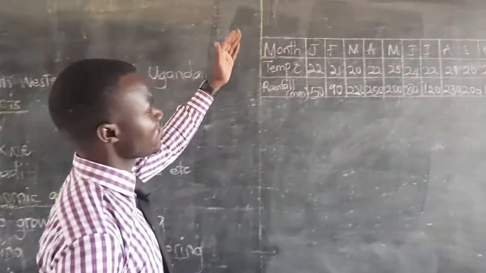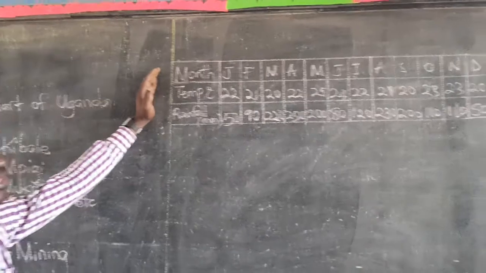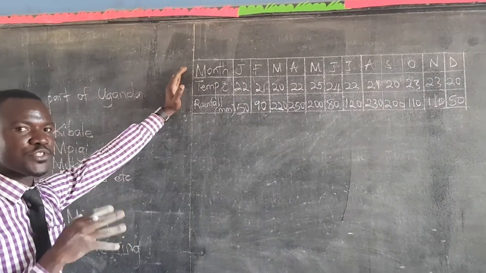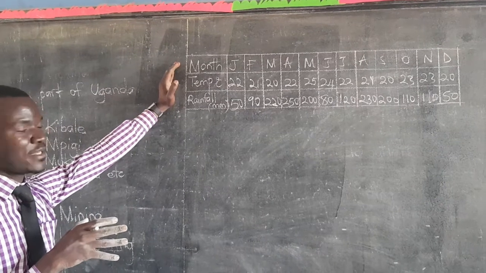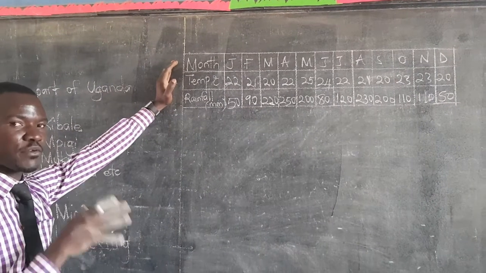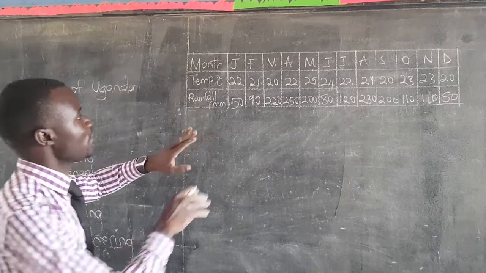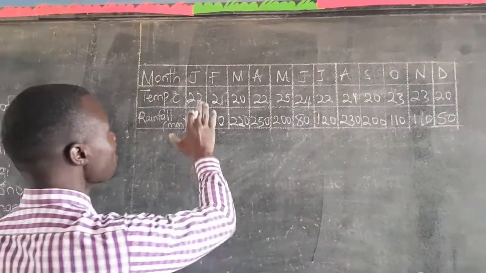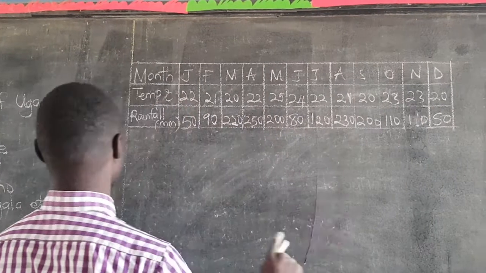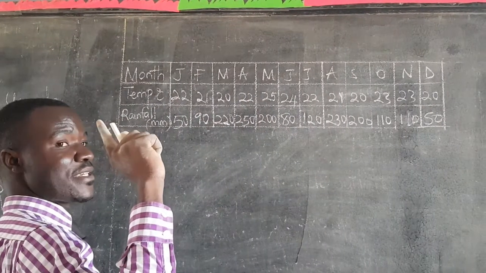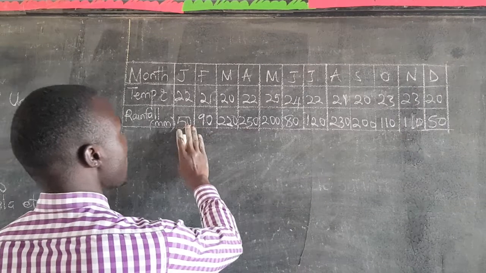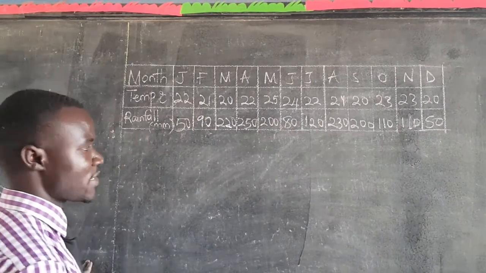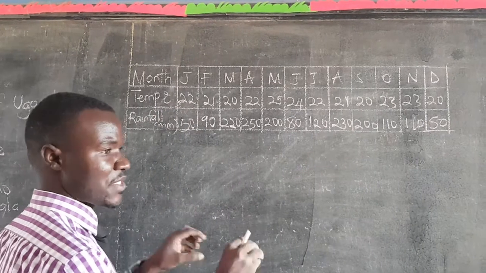Now here is a graph that shows how rainfall and temperature are in this region, especially in the equatorial region. When you carefully study the graph, you see that the temperatures are high throughout the year, as we said in the characteristics. The rainfall is also throughout the year. There is no dry month in this graph. You find that every month is receiving rainfall.